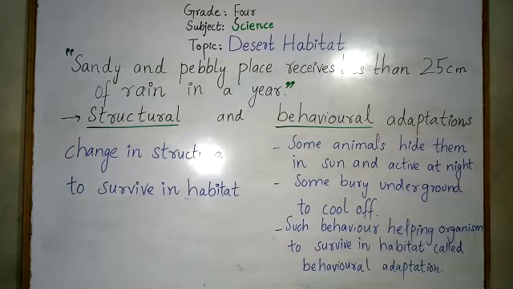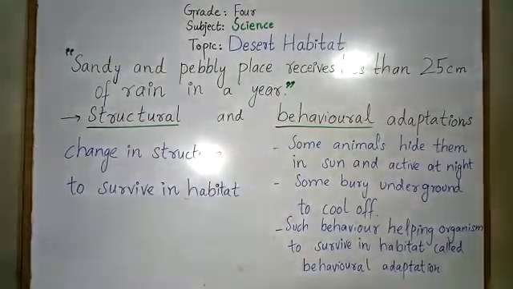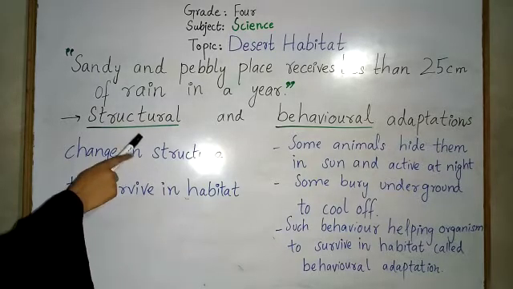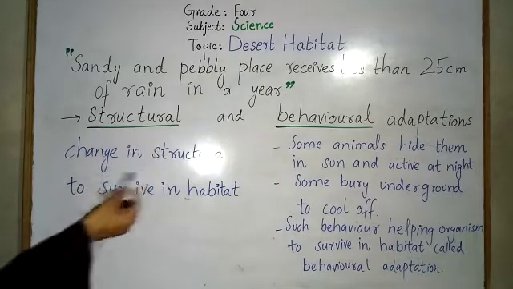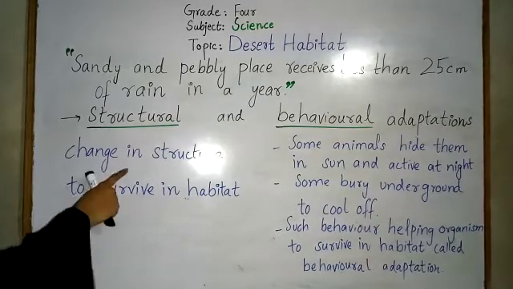So the animals and plants that live in desert habitat have modified themselves to live there. They have structural and behavioral adaptations. They bring some changes into their structure and behavior. So let's see what structural adaptation is. The change in structure to survive in a habitat is called structural adaptation. So this is the structural adaptation.